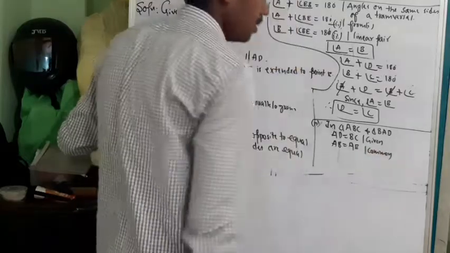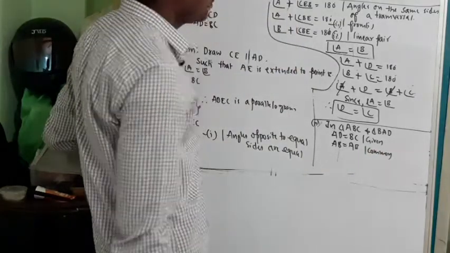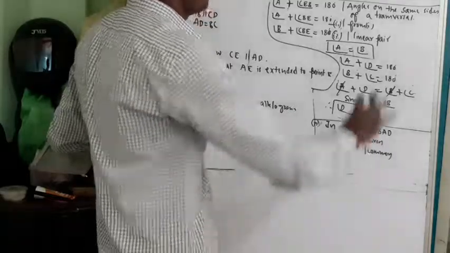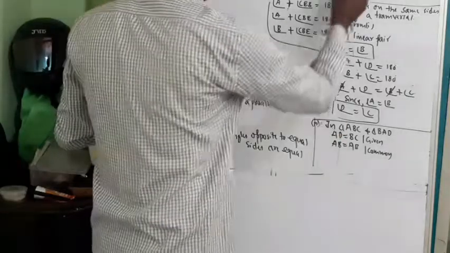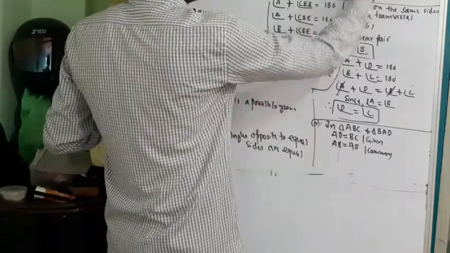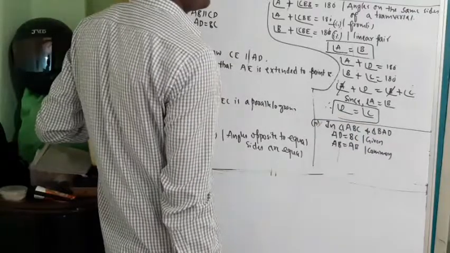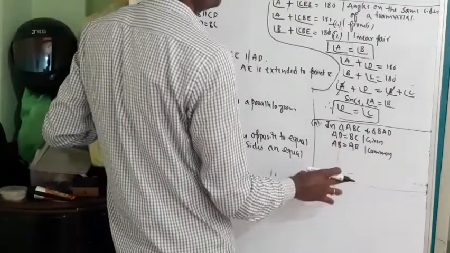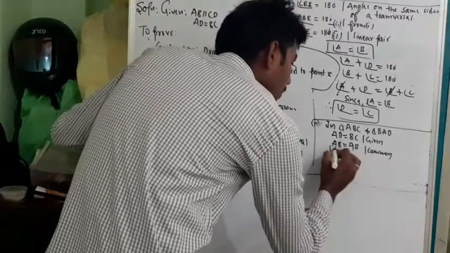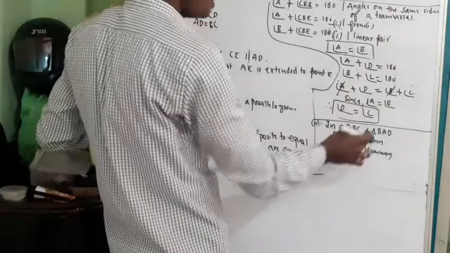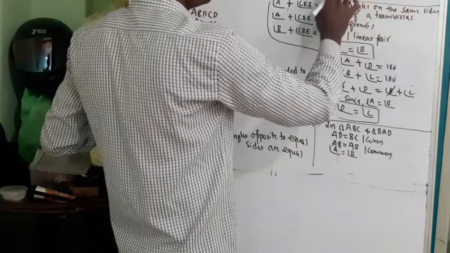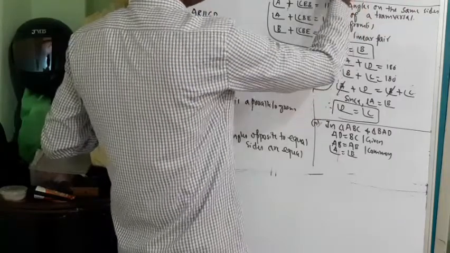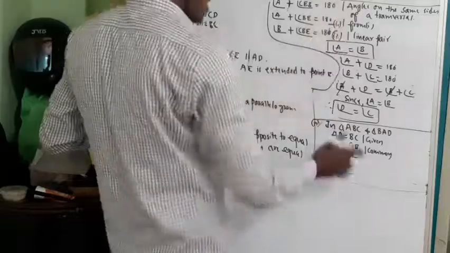So where is ABD and ACB? We showed AB is equal to AB. And one more thing, angle A is equal to angle B. So where is it? BAD and ABC. Okay, angle A is equal to angle B.